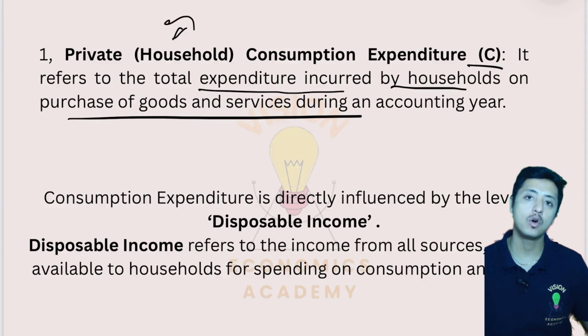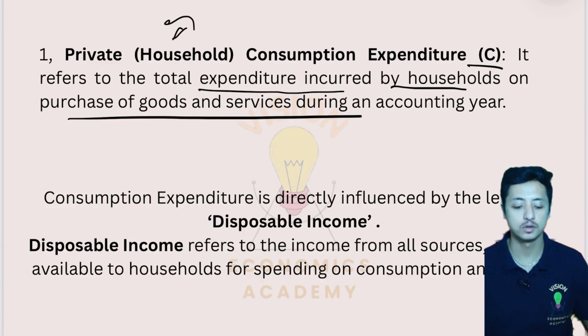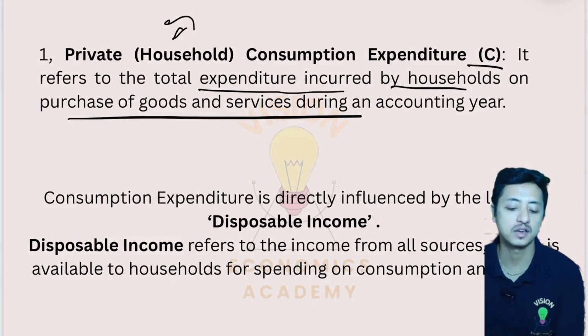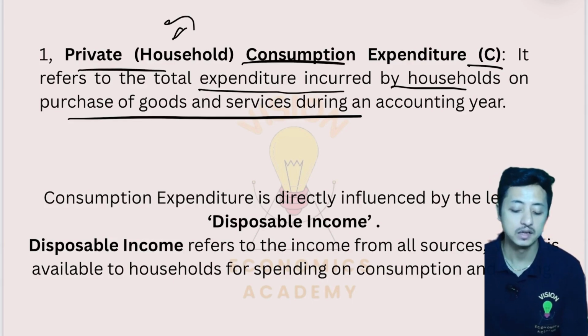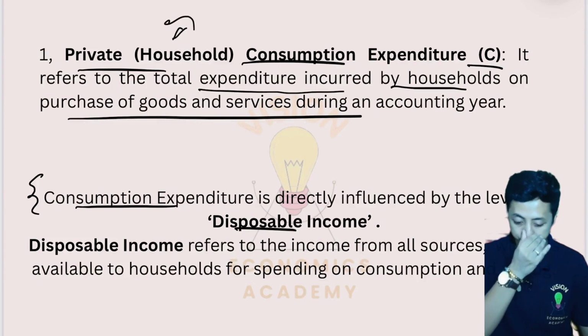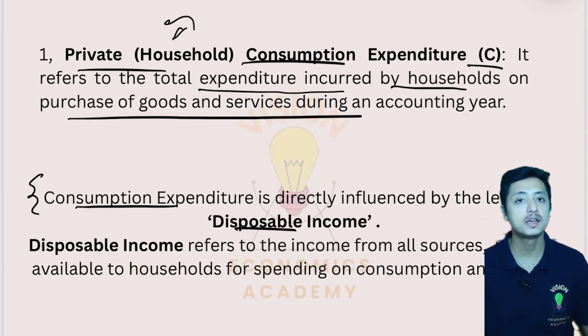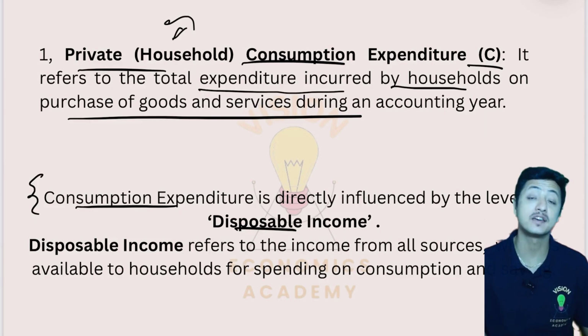Now, all the expenditure incurred by the households while purchasing the goods and services during an accounting year is what private household consumption expenditure is, right? So consumption expenditure is directly influenced by the disposable income. Now, what is disposable income? Disposable income refers to the income which is available to the household for consuming, spending or saving.